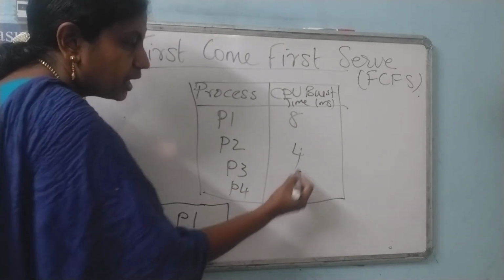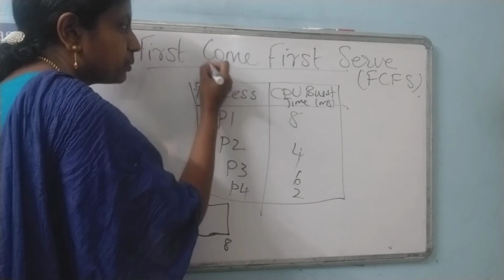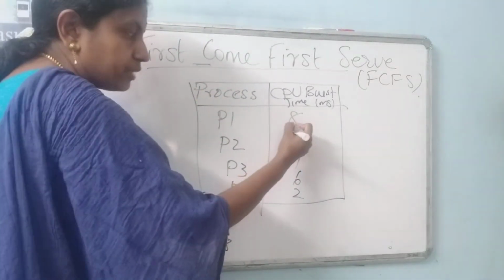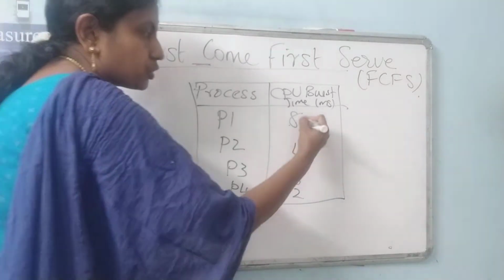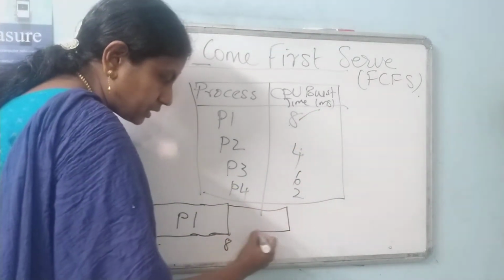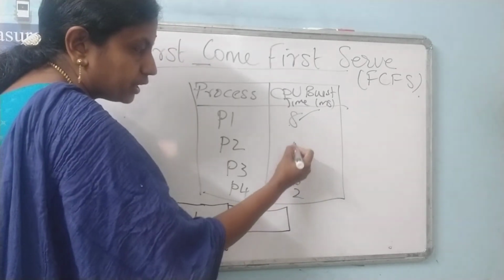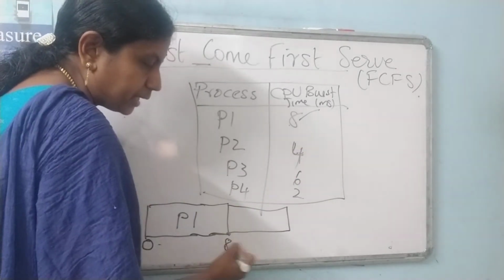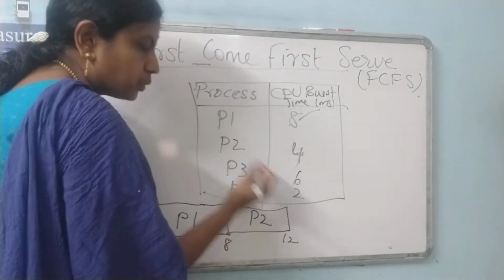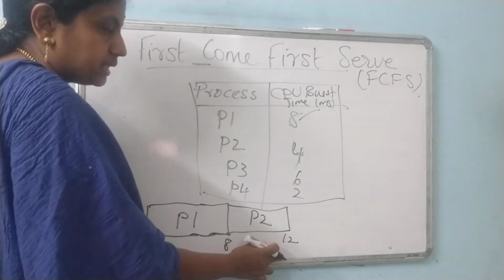Once I finish, I need to start the second process, because the name says first come, first complete. 8 was there, I finished 8. Then start the second process, which needs 4. We were at 8, so 8 plus 4 is 12. To complete P2, it requires 12 milliseconds.